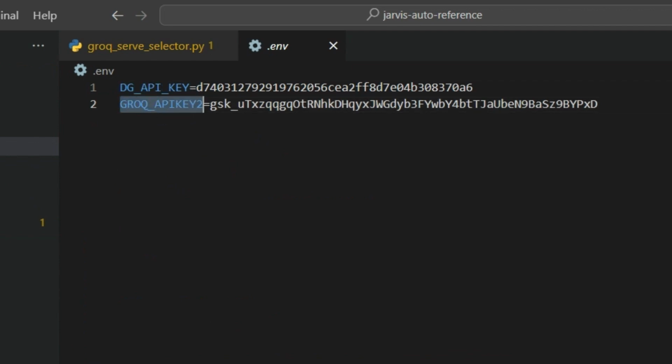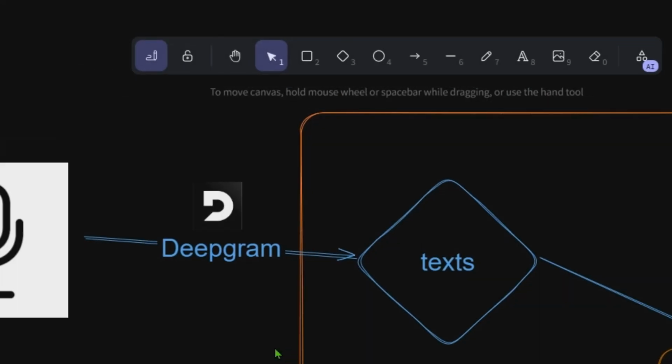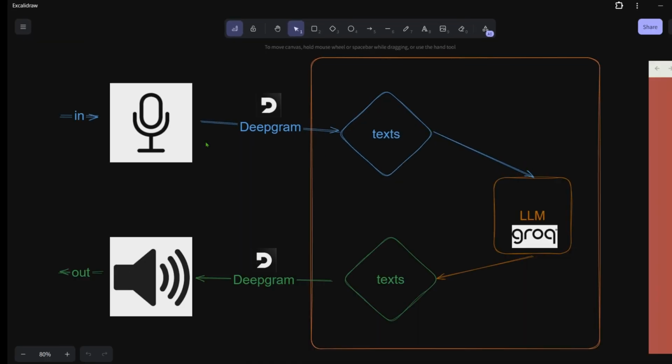Now before that, I would just like to give you a brief about the infrastructure that we are using. We are using Deepgram to convert the input voice into text. We are also using Deepgram to convert the output text into speech outputs.